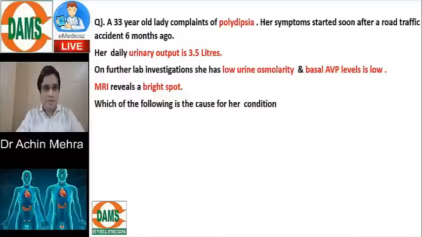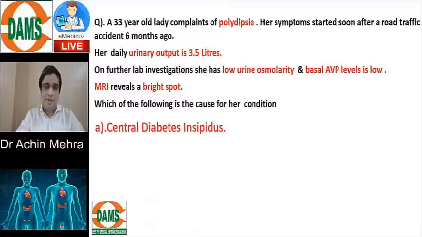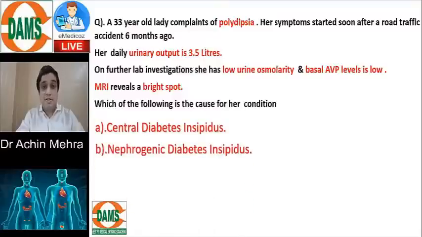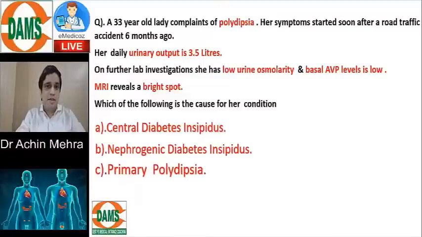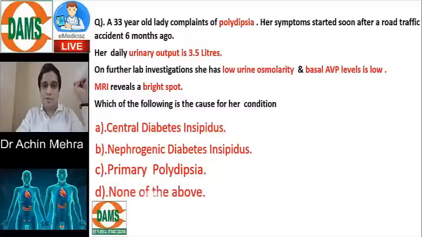The options that we have with us are: is it a case of central diabetes insipidus? Is it a case of nephrogenic diabetes insipidus? Or is it a case of primary polydipsia? Or the most scary option that you might find in most of the exams? Yes, none of the above.